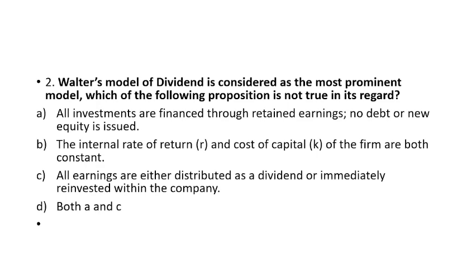See, if you see the question, the R and K of the firm are both constant. This statement B is totally correct. Then, all investments are financed through retained earnings. No debt or no new equity is issued. So here what they are saying is either through retained earnings or new equity.